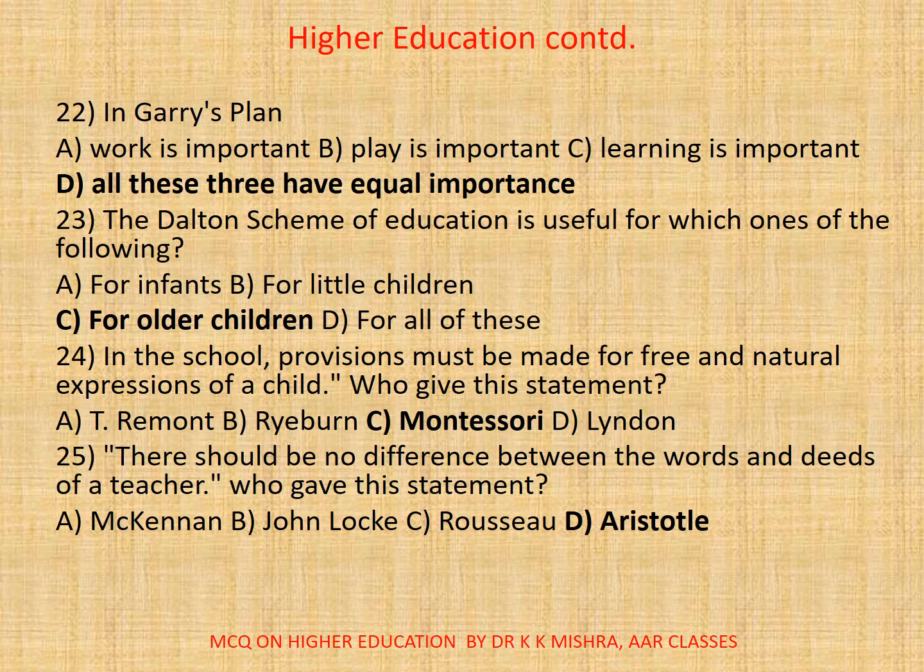22. In Gary's plan, A. Work is important, B. Play is important, C. Learning is important, or D. All the three have equal importance. Correct option is D. In Gary's plan, all the three have equal importance. 23. The Dalton scheme of education is useful for which ones of the following? So correct option is C, for older children.